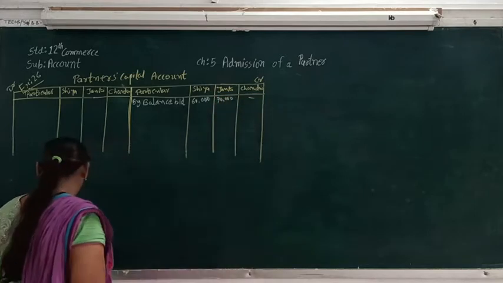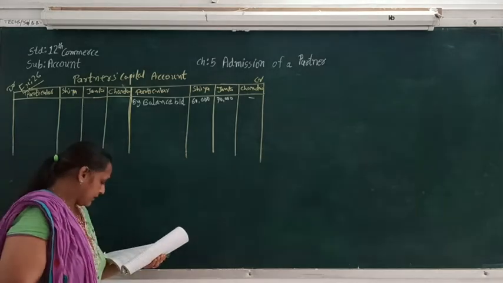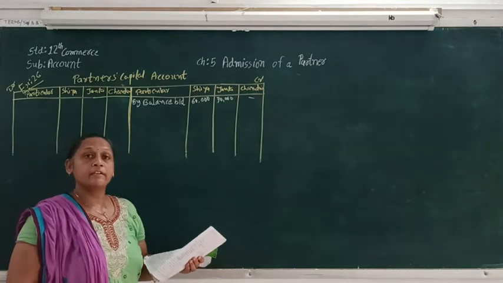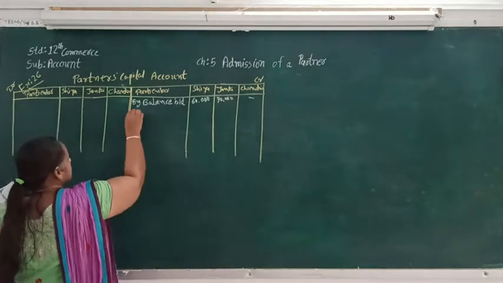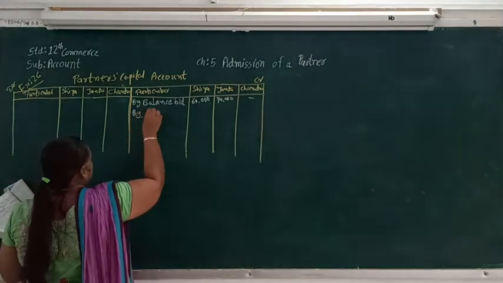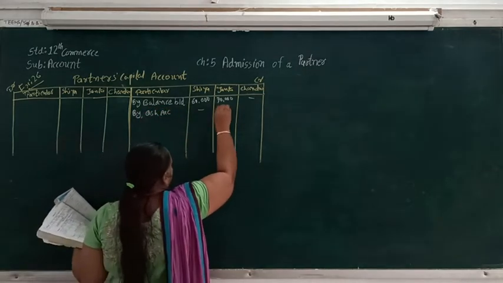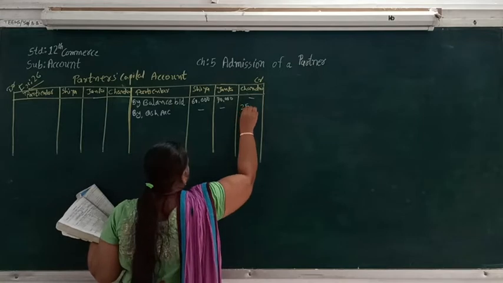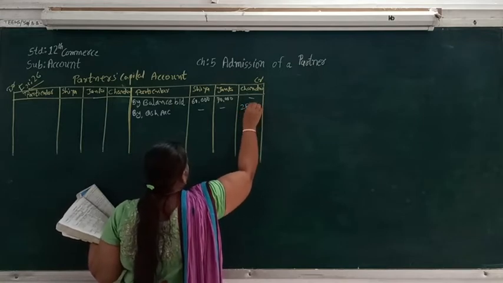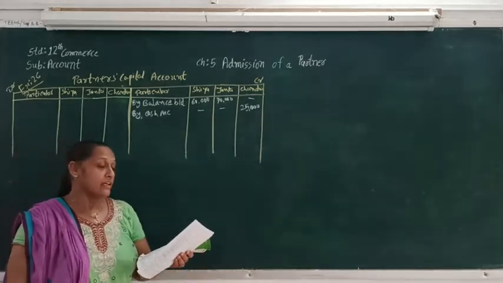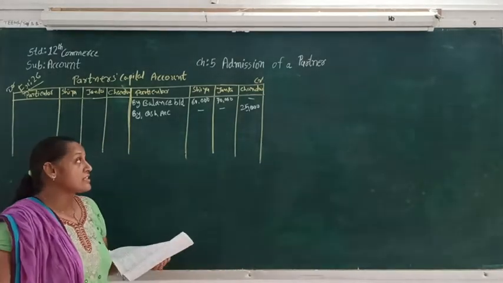And now they are telling us that Chandni is bringing 25,000 as capital in cash. So by cash account 25,000.